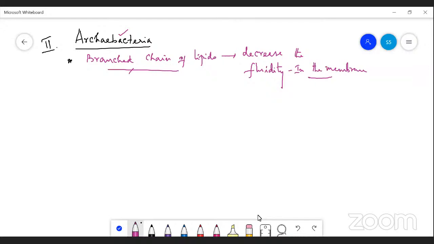Based on this, there are three types. The first one is methanogens. This type of bacteria can live in extreme marshy places.